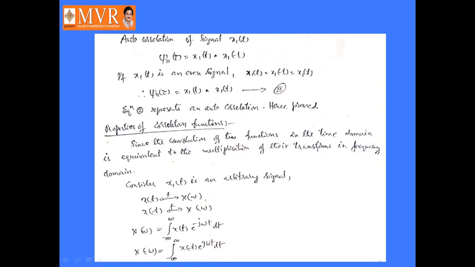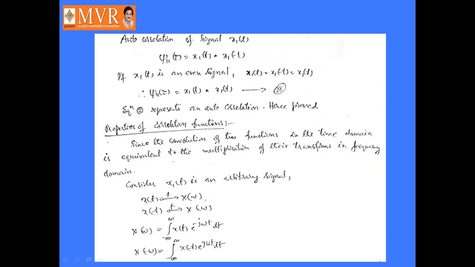So convolution in the time domain is equivalent to multiplication in the frequency domain. A transformation means the frequency domain. So x1 of t is an arbitrary signal. Suppose the Fourier transform of x of t is x of omega. Similarly, the Fourier transform of x of minus t is x of minus omega.